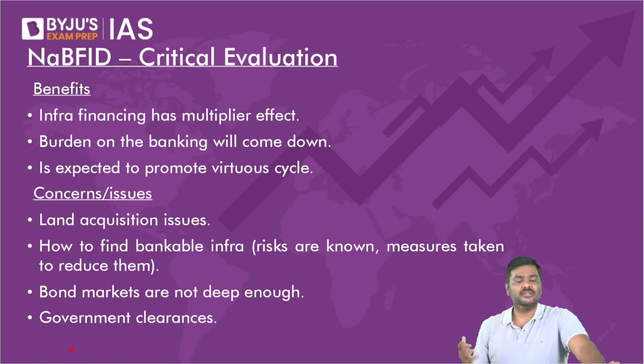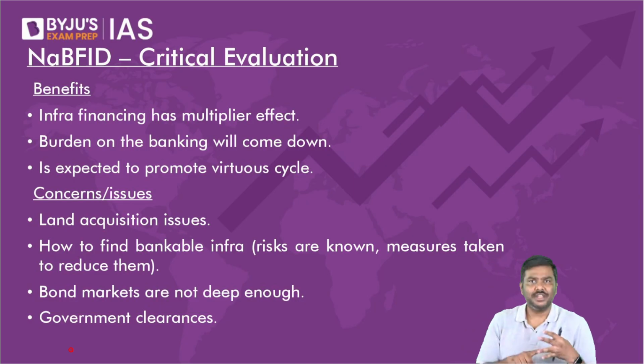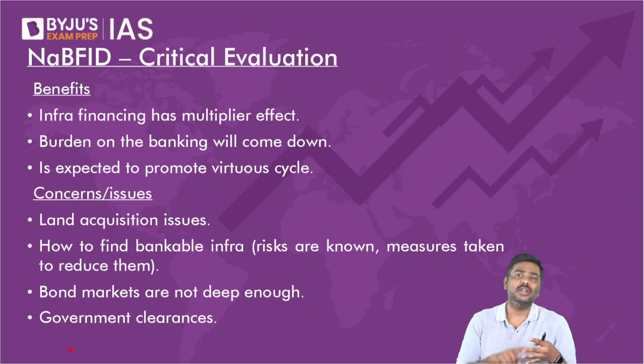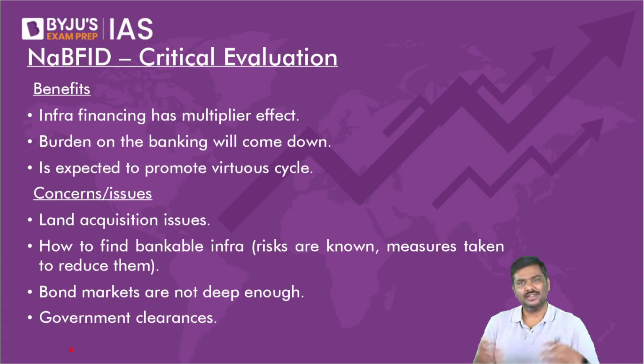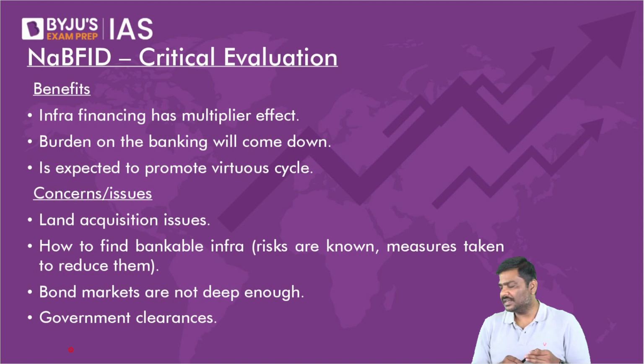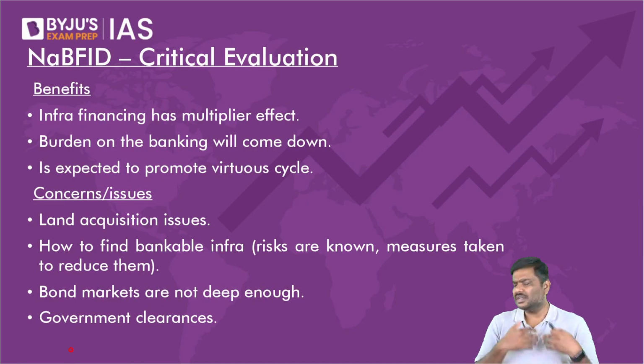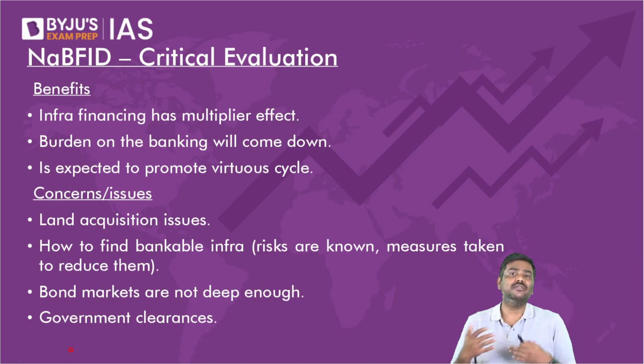Now, why are the NPAs very high in case of India? Reasons are very simple. Willful defaulters are very high. There are a lot of governance issues. There is a slowdown and a recession in various markets. As a result, there is a huge impact on India's non-performing assets. After that, we have discussed the concept of reforms undertaken, right? Or before that, what is the problem if NPAs are very high?